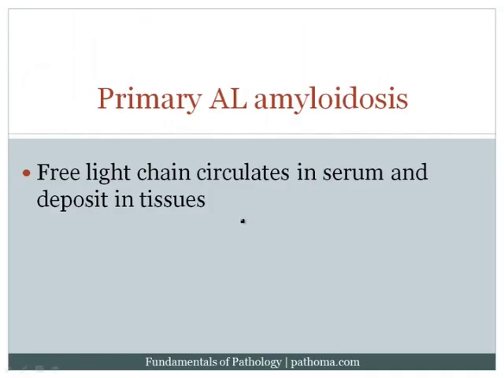Another consequence of multiple myeloma is that the malignant plasma cells are going to overproduce light chain. Go back and remind yourself from normal immunology that immunoglobulin is formed by both heavy chain and light chain, and it's the heavy chain and light chain that join together to form the immunoglobulin. Normally, the plasma cell would produce an equal amount of heavy chain and light chain so that it can then produce immunoglobulin. However, when you have multiple myeloma, there's often overproduction of light chain.